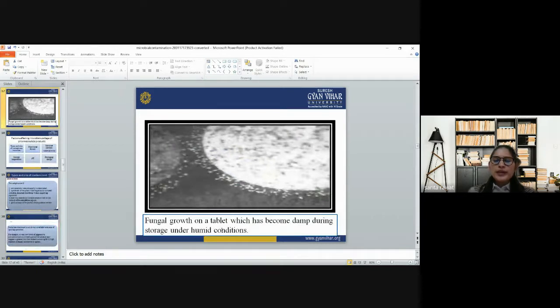Fungal growth on a tablet which has become damp during storage under humid conditions. So as you can see in this picture, there is spoilage seen in the tablet. So we have to take all the precautionary measures whenever we are storing pharmaceutical preparations and pharmaceutical ingredients.